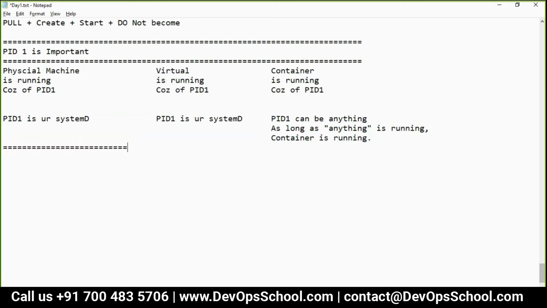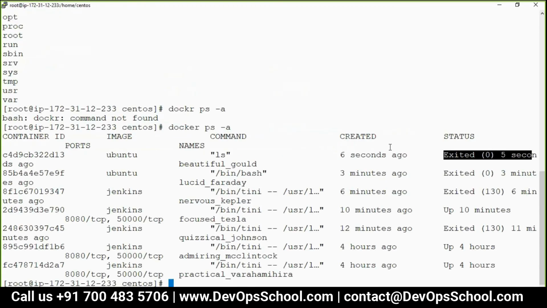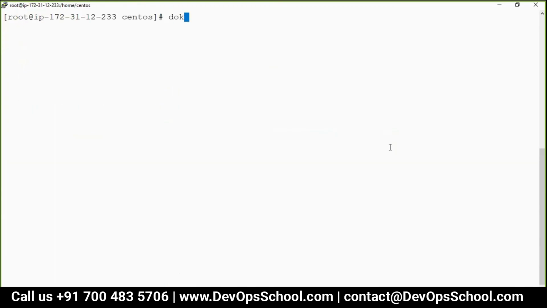Now next thing is, how can I make it running? That's the question. So here, there's a container, there's a way to also interact with the container. So if I do Docker run Ubuntu, then it will run and exit because the default runtime PID1 for Ubuntu is set to bin bash. But this time, you know what I want? I don't want to run it and exit. This time I want to interact with this container. So what do we do?